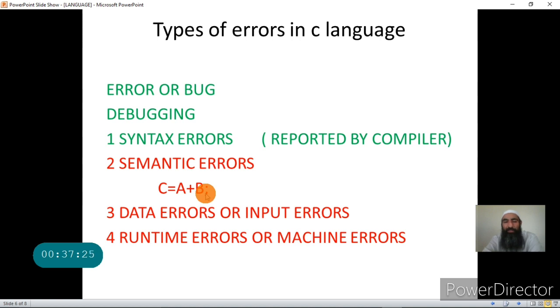So this error is very difficult to remove once you have thousands of lines of code, thousands of statements in a program, and you have made a typing mistake, or instead of storing the value in B, you are storing the value in C. The C compiler won't report such errors where you have done wrong things. It will only report the errors when you have made grammatical mistakes.